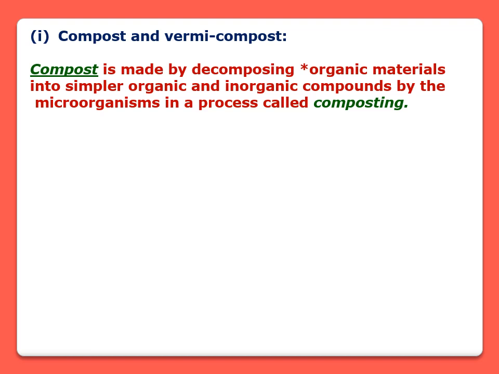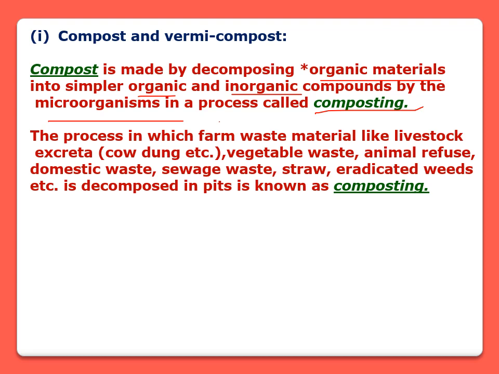Compost is made by decomposing organic materials into simpler organic and inorganic compounds by microorganisms, and the process of preparing this is called composting. The process in which farm waste material like livestock's excreta, for example, cow dung, vegetable waste, animal refuse, domestic waste, sewage waste, straw, eradicated weeds, all of these things are decomposed in pits, and the process is known as composting.